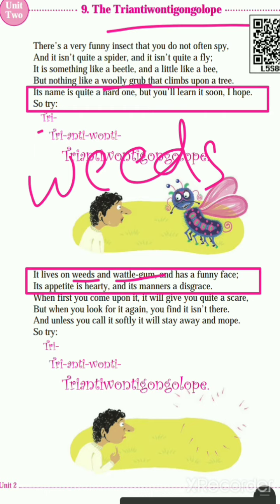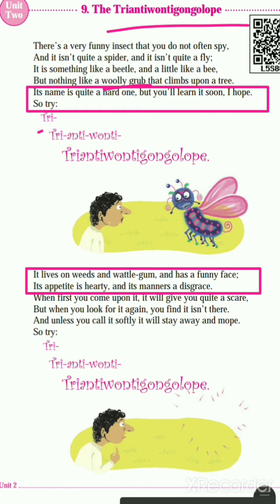Wattle gum comes from the tree, and he has a funny face. He lives in the grass and bushes and the wattle gums, and has a funny face. Look here, his face is shown. You can see in your book also how his face is a very funny face.